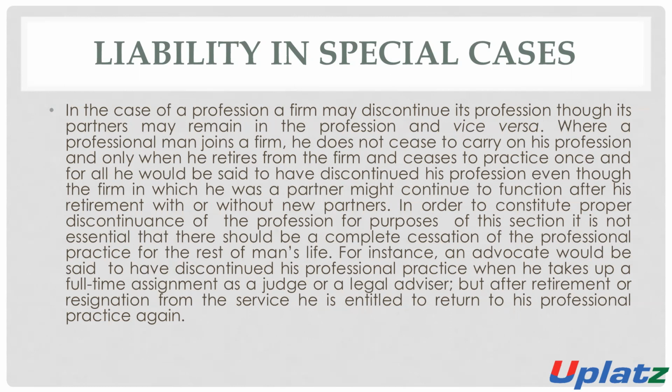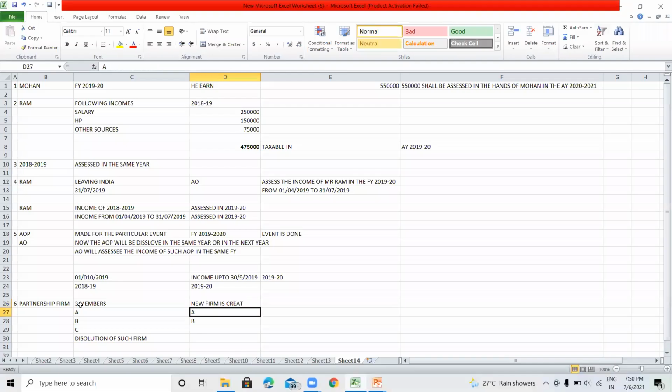Where a professional man joins a firm, he does not cease to carry on his profession, and only when he retires from the firm and ceases to practice once and for all, he would be said to have discontinued his profession, even though the firm in which he was a partner may continue to function after his retirement, with or without new partners.